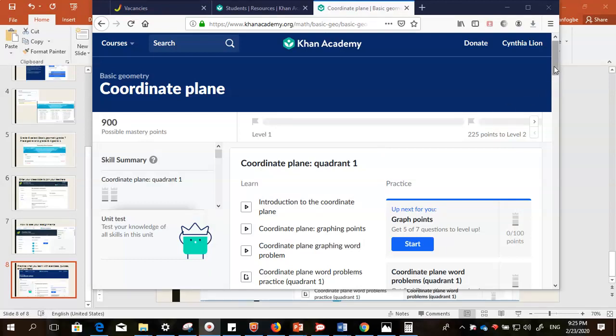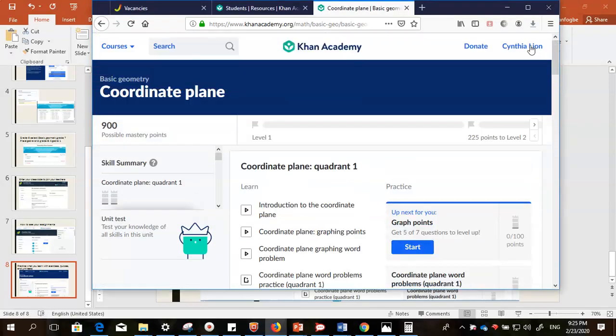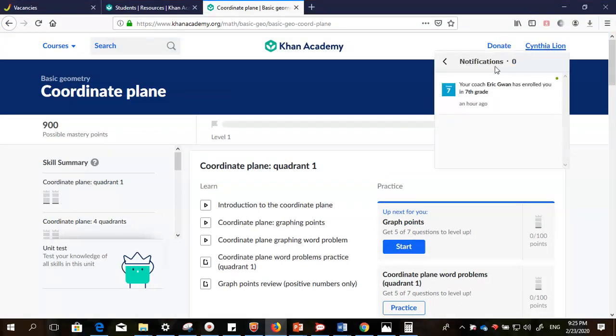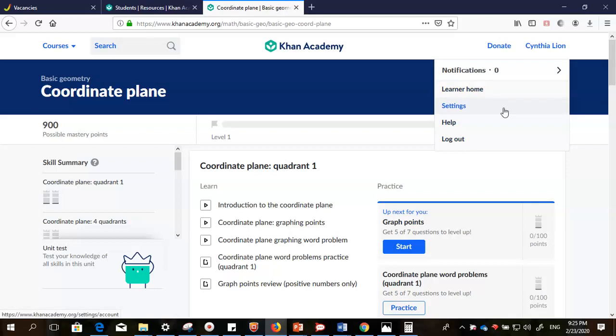So your student page will look like this, and then you go to your student name there, you go to notifications. It shows you what has been assigned to you there. These are different settings in your account. I'll always be happy that you log in and create your account with your email, so that in case you forgot your password, you can still access it by inputting your email, and then it gives you your password.